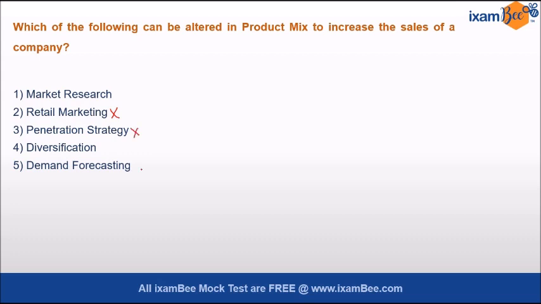Now demand forecasting helps us in supply decisions. So this is also not the right answer, and market research also does not belong to product mix. So 1 is also not the correct answer. Here the only option that is correct is diversification, because diversification means entering into new product lines or new markets. So this is the only option that is related to product mix, and thus a company can indulge in diversification in order to increase its sales. Right? So the correct answer is option number 4, diversification.